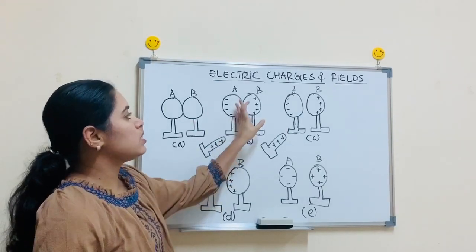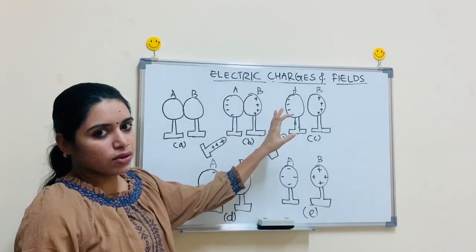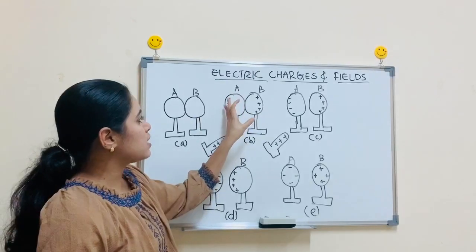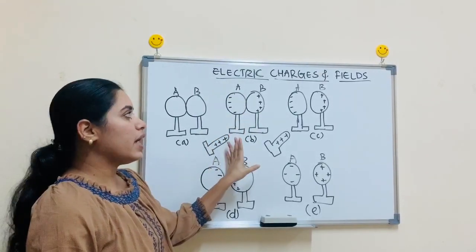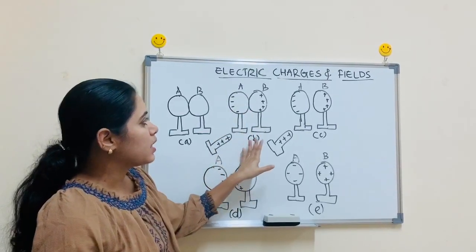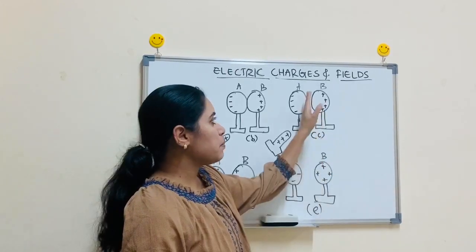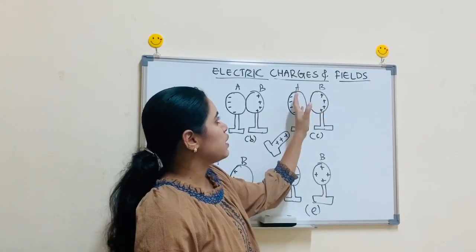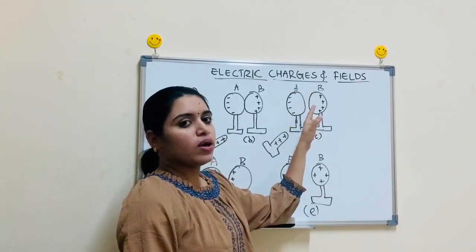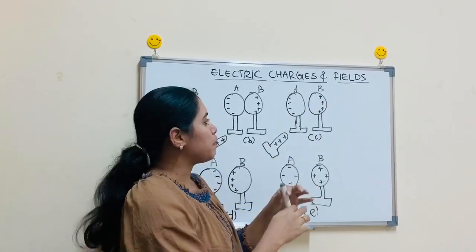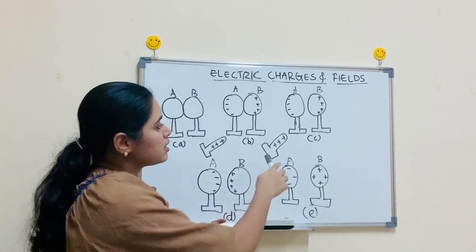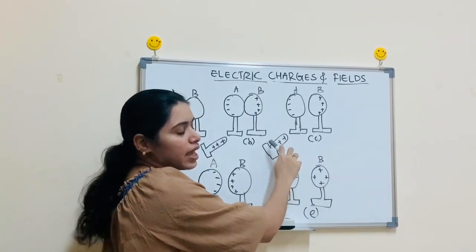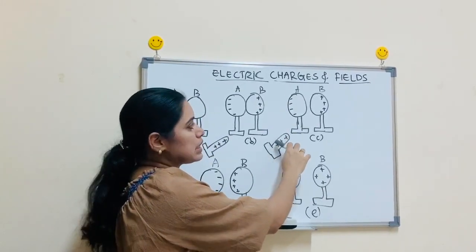Then all positive charges will reside on the far side of B, and all negative charges will reside on the near side of A. That is shown in figure B. And in figure C, we are keeping a small distance apart between these two spheres A and B. Still this external positive glass rod is here.